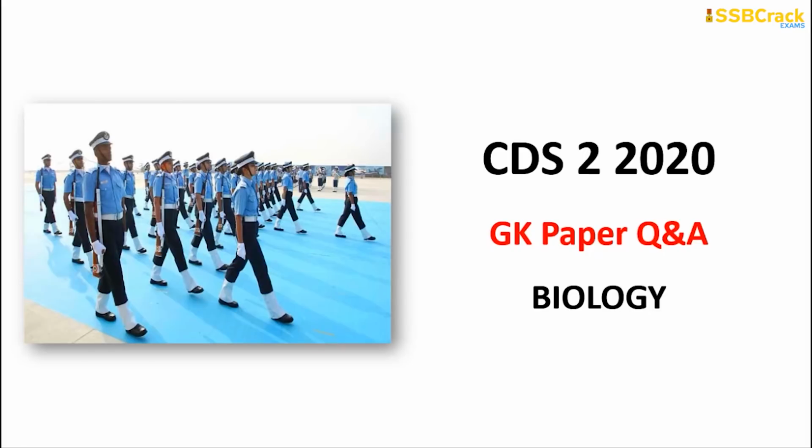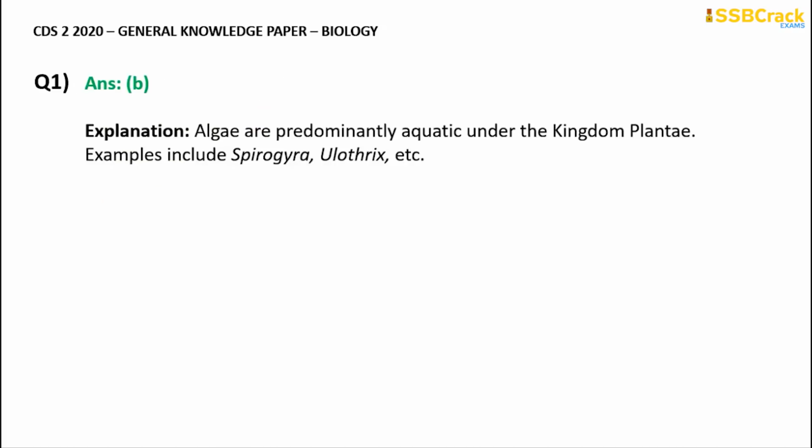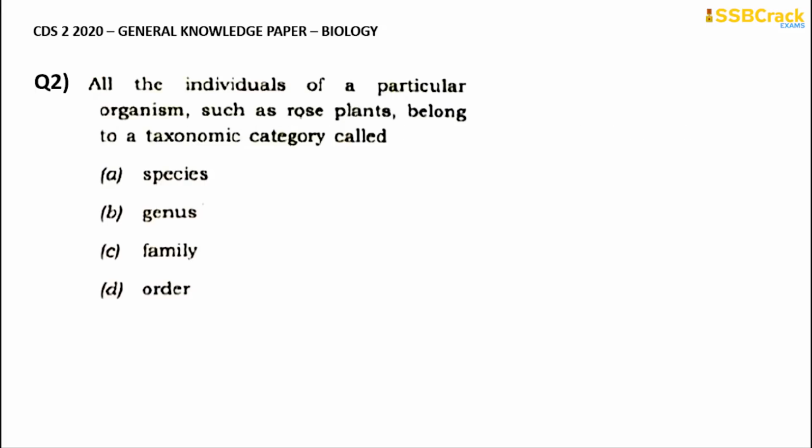So now beginning with the first and foremost question regarding this section: under the kingdom Plantae, which of the following individuals are predominantly aquatic? Is it option A, bryophytes, option B, algae, option C, pteridophyta or option D, gymnosperms? The correct answer for this one is option B, algae. These are predominantly aquatic under this kingdom. The examples include Spirogyra and Ulothrix, which are important examples coming under the algae.